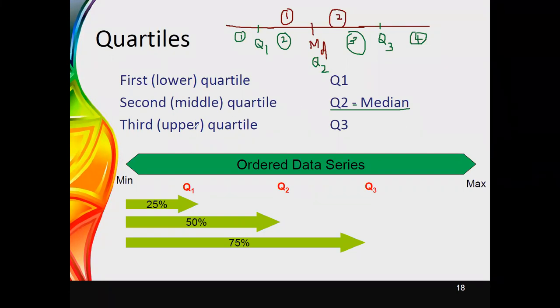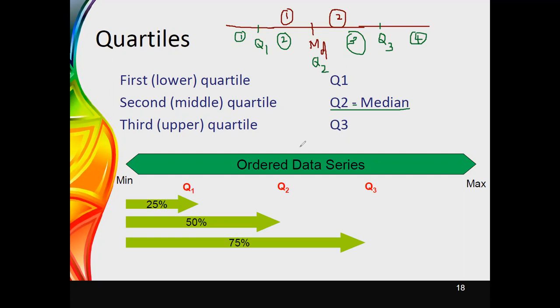The third quartile is said to be the upper quartile. We normally say lower and upper because using the first quartile, we can divide the lower part of this data set into two equal parts. We say the third quartile is the upper quartile because using the third quartile, we can divide the upper part of this data set into two parts.